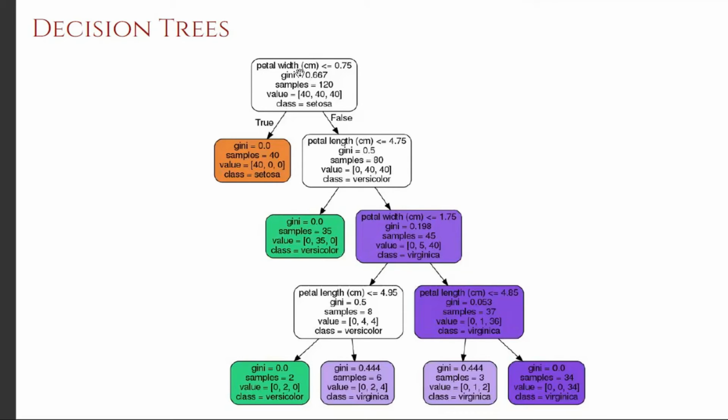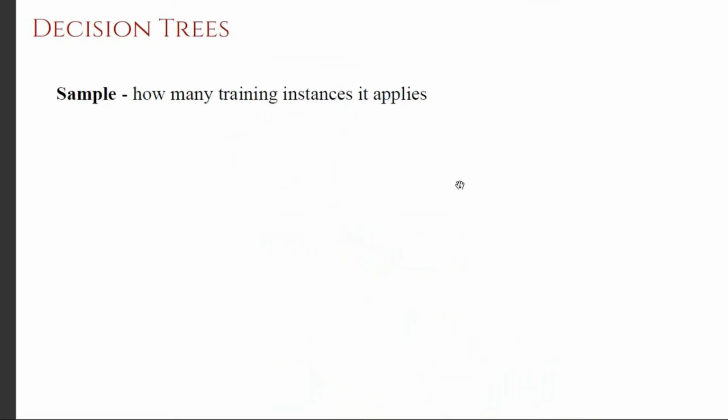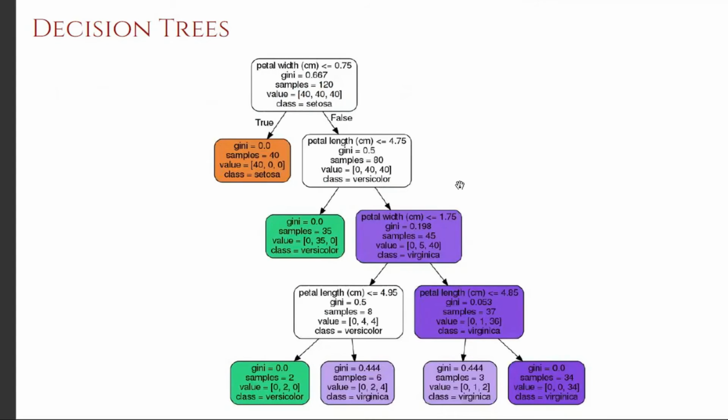And now we need to understand the working principle behind how this tree is constructed. So within this specific tree, one thing to remember is that we only took petal width and petal length as the attributes. So we only use that. And we use the Gini as the criterion for making the decisions.